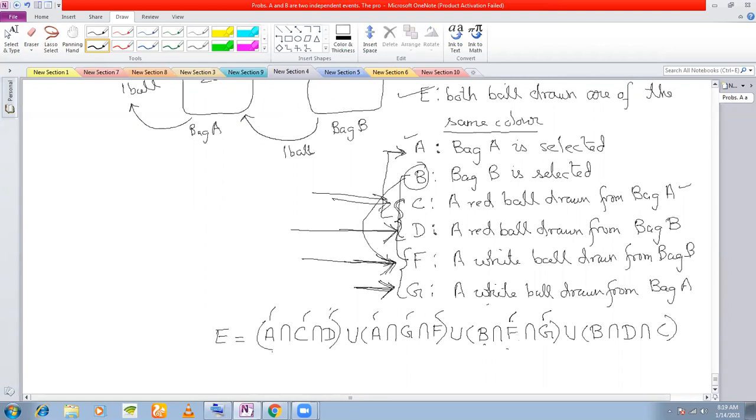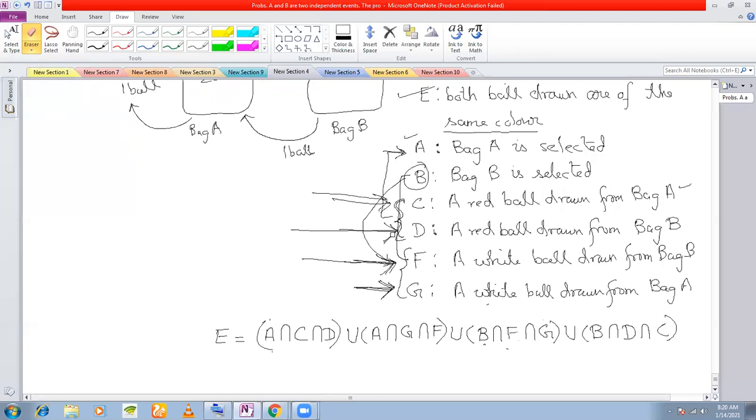And finally, I can choose bag B, and I can draw out a red ball from bag B and transfer it to bag A, and then I can draw out a red ball from bag A, right? All these are mutually exclusive. So that means you can add up the probabilities if they are mutually exclusive.